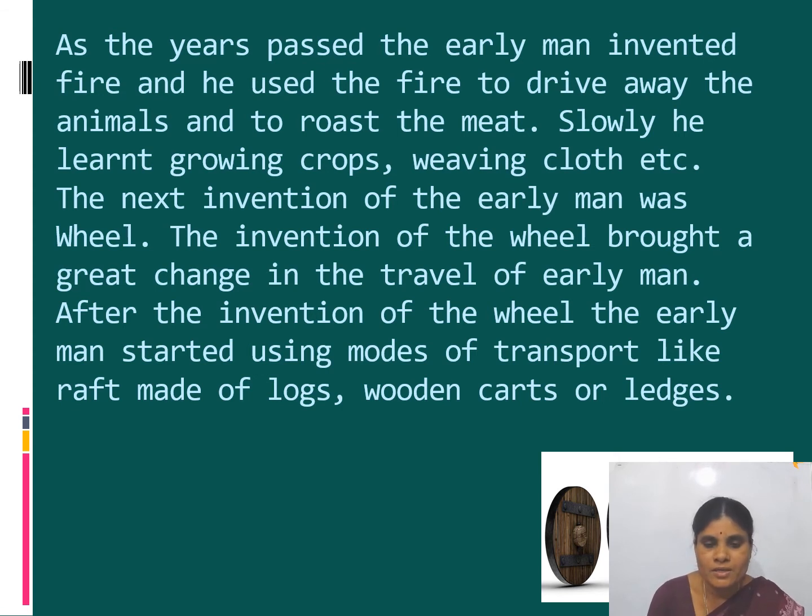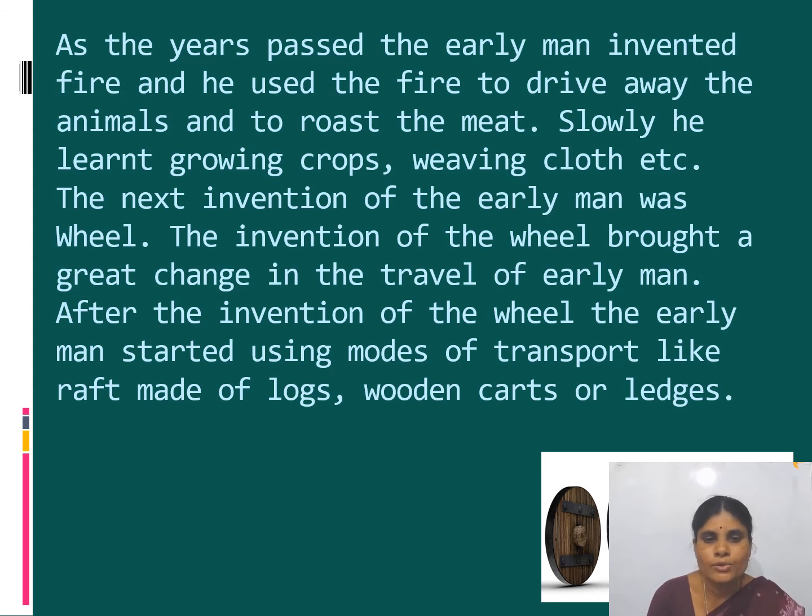Okay. See, in the beginning, he was very much scared about the fire. Why? Because he could not stop it. Later, he made use of fire. He started using fire in order to drive away the animals, and to roast the meat. See, in the beginning, he ate raw meat. But now, after the invention of fire, he started eating roasted meat.